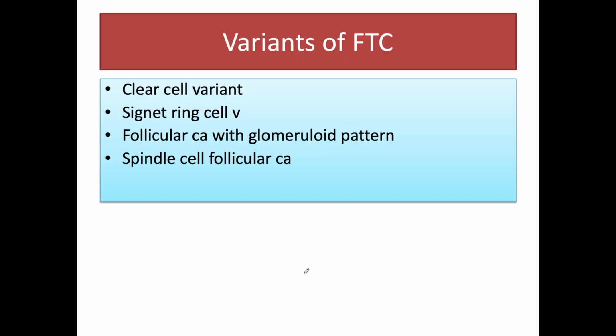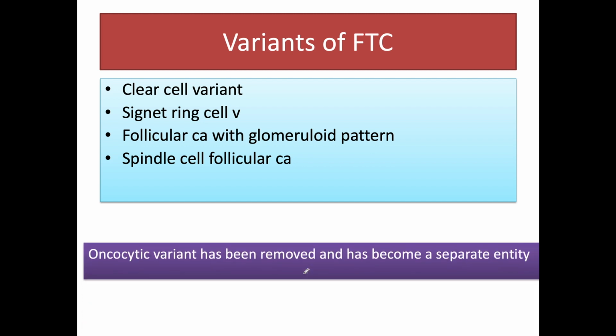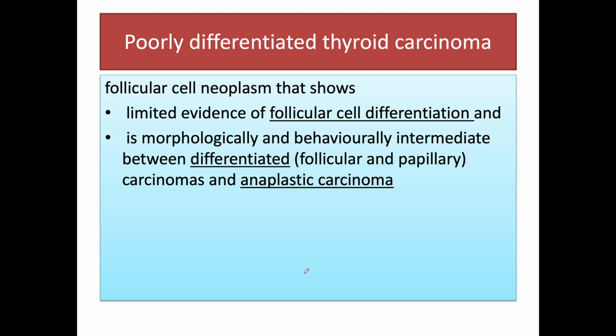Variants of follicular thyroid carcinomas are clear cell, signet ring cell, follicular carcinoma with glomeruloid pattern, and spindle cell follicular carcinoma. In the earlier edition, the oncocytic variant was also in the follicular group, but now it has been removed because the oncocytic entity is a separate entity now.